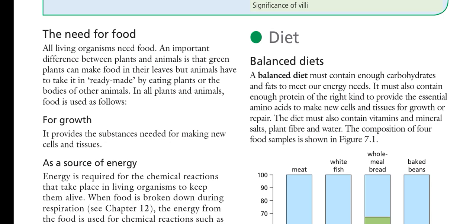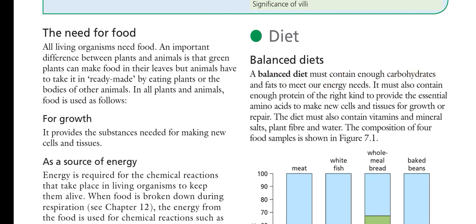The word balanced means equilibrium, maintained. A balanced diet must contain enough carbs, fats, proteins, vitamins, minerals, fibers, etc. Not only carbs, proteins, and fats are required for plants and animals, but minerals, vitamins, fibers are also mandatory to survive.